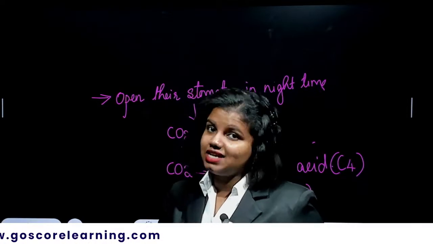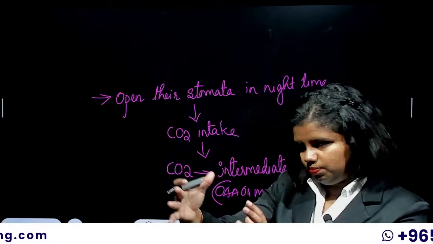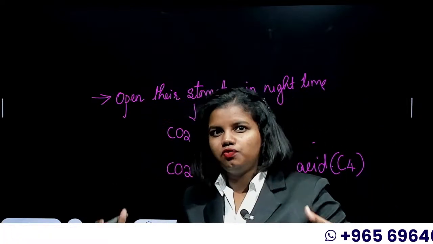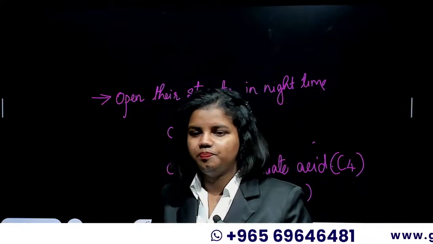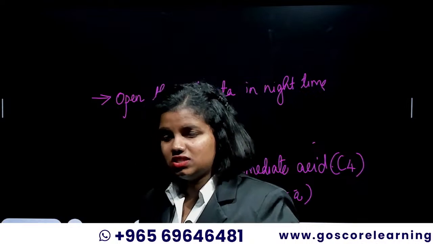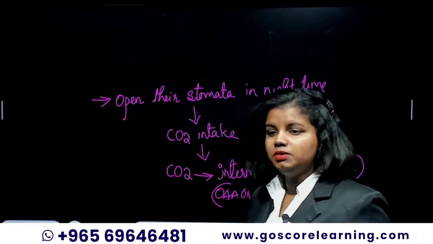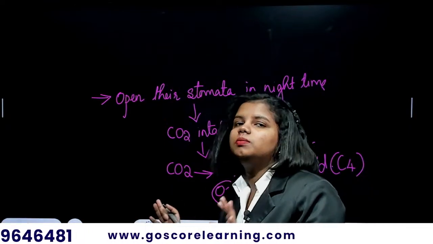Only during the daytime when sunlight is available, they would do the water splitting part of photosynthesis, splitting of water, making of ATP. It all happens only during the daytime. In the nighttime, the only thing they do is collect a lot of CO2 and convert it into an intermediate form.